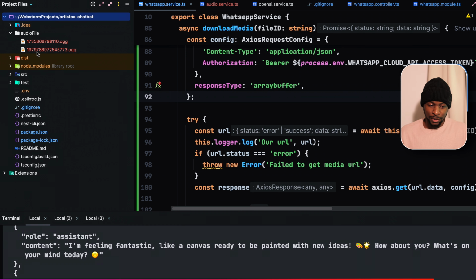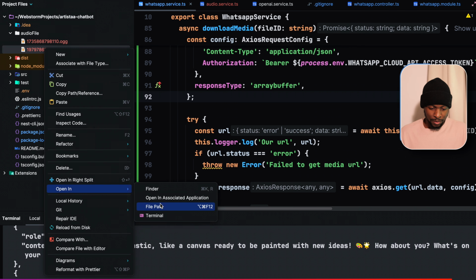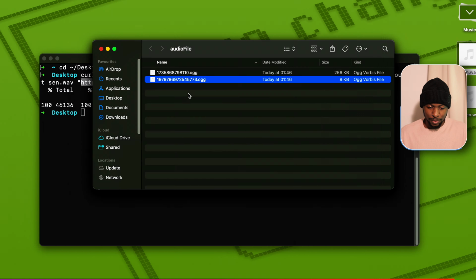When we open the audio files folder, see that there are two files: the one that was downloaded for audio to text conversion and the one which was generated when we took the response from the AI and converted it into audio. Go to its location using the finder.